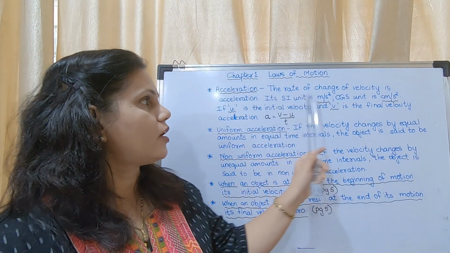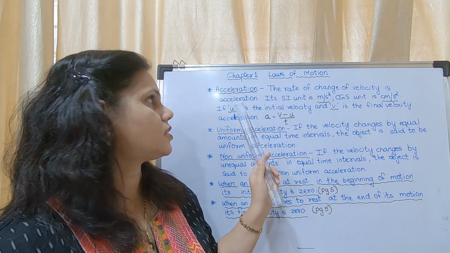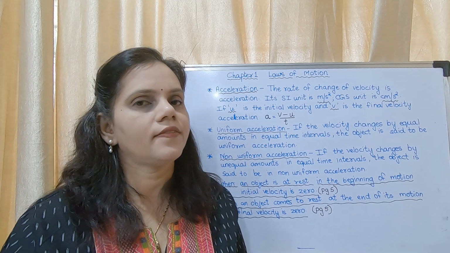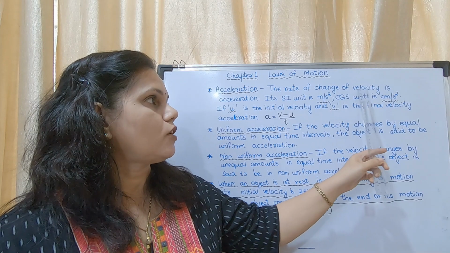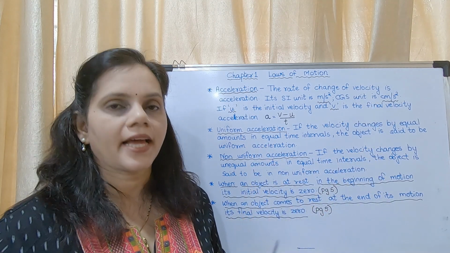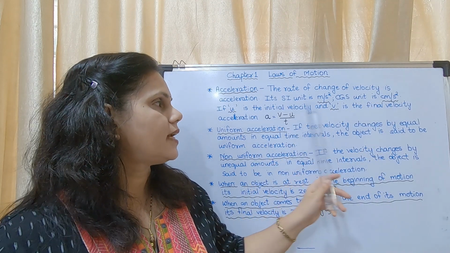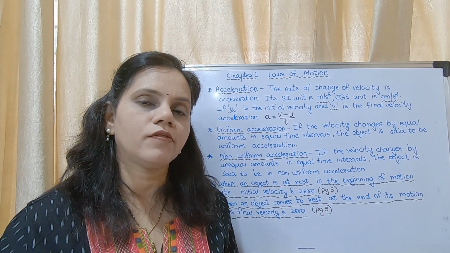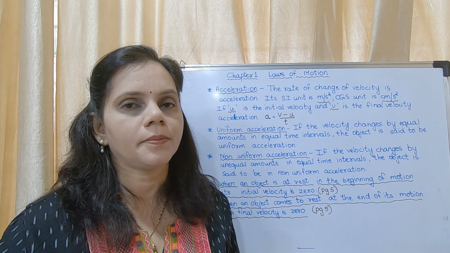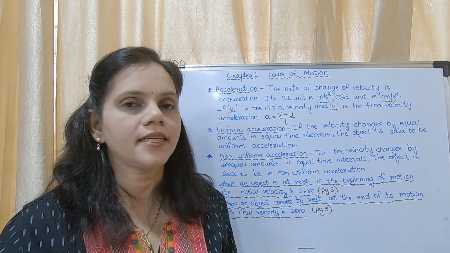Now we will see the definition for acceleration. The rate of change of velocity is called acceleration. A very small definition, but it is asked. Its SI unit is meter per second square. What was the SI unit of velocity and speed? It is meter per second. We had studied in the other lecture.